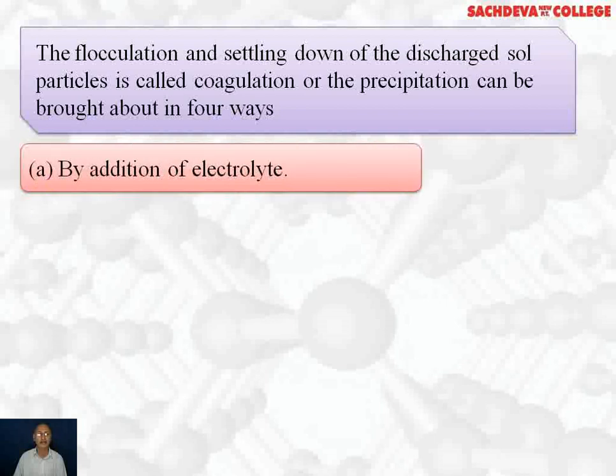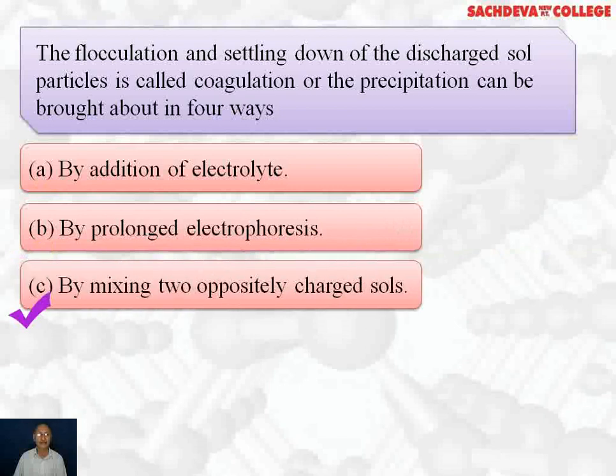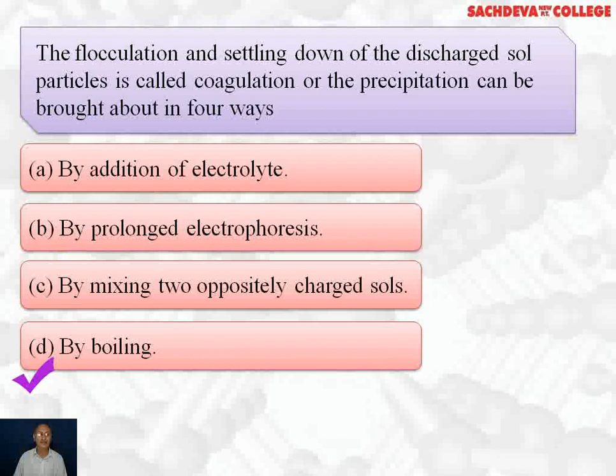Number one, by addition of electrolyte. Number two, by prolonged electrolysis. Number three, by mixing two oppositely charged sols. This leads to mutual coagulation. And number four is by boiling.